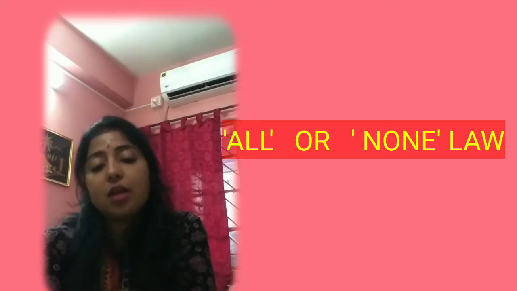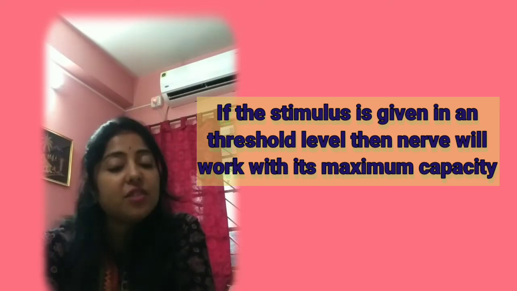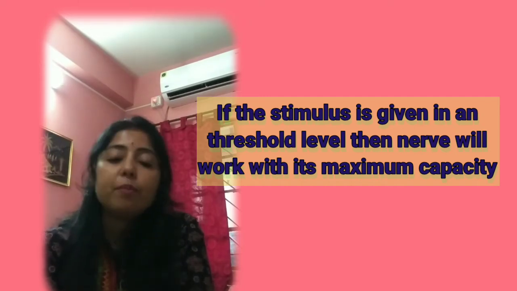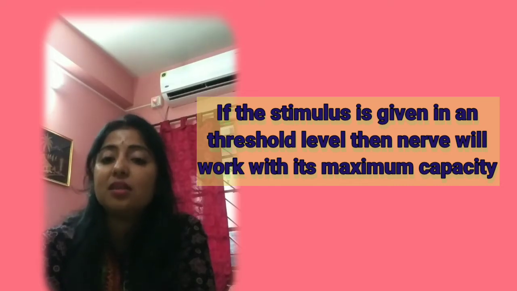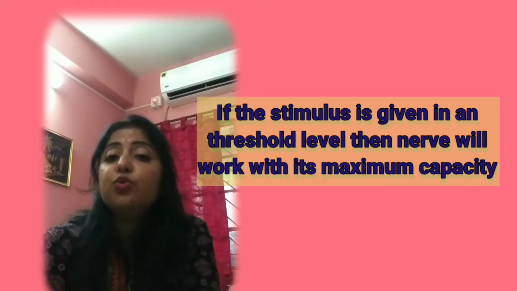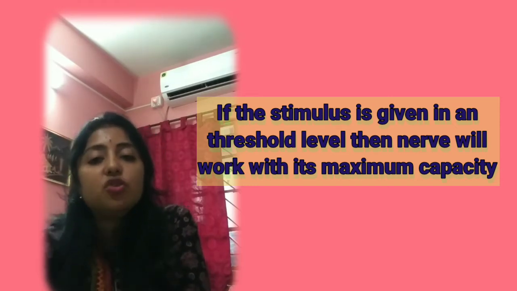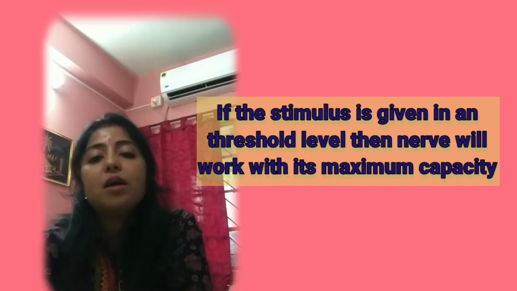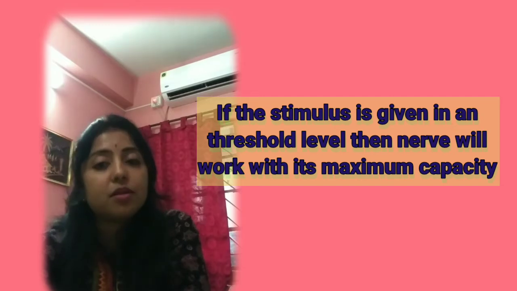All and none. That means all means everything will be happening positively if it is given in sufficient amount, and everything will not be possible if it is not given in sufficient amount. I am just explaining this briefly now. Why have I used this sentence? All, that means while the stimulus is given at some maximum level or threshold level, then the nerve fibers can be activated, can be excited greatly.